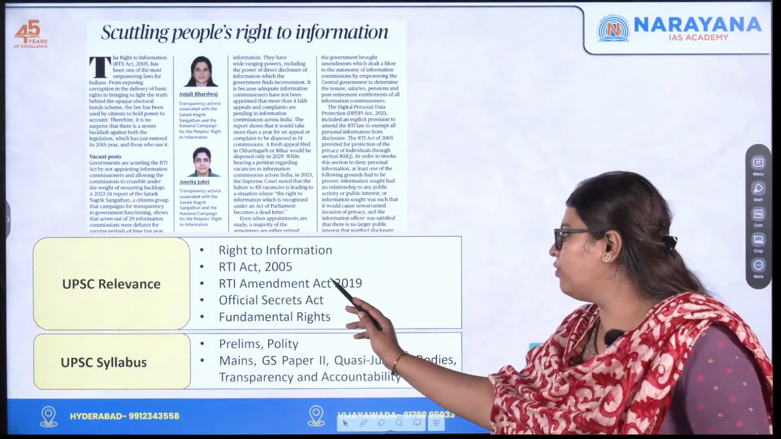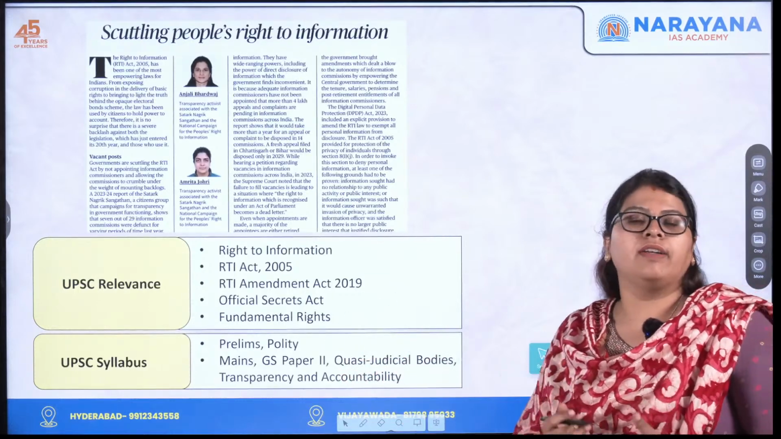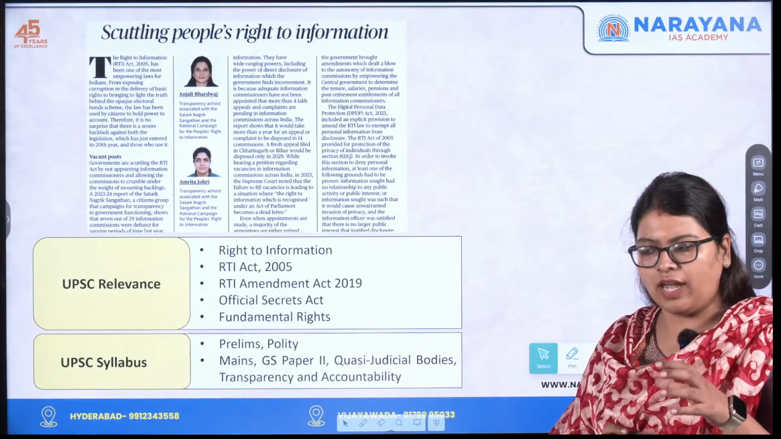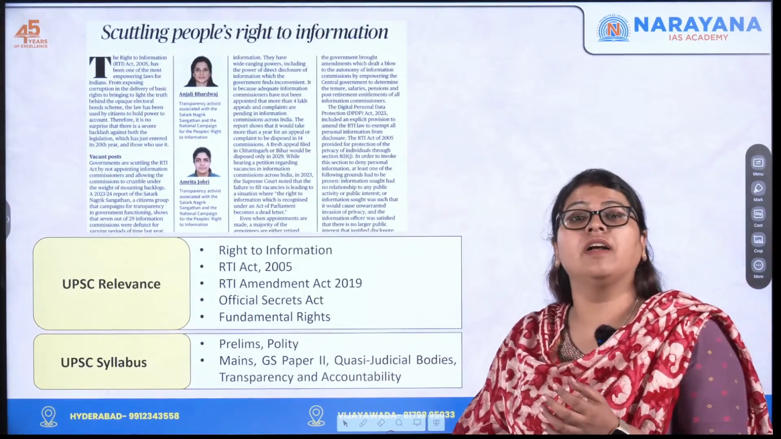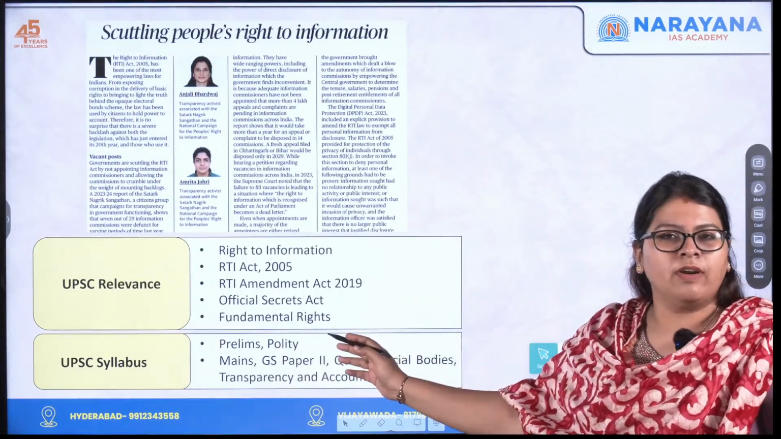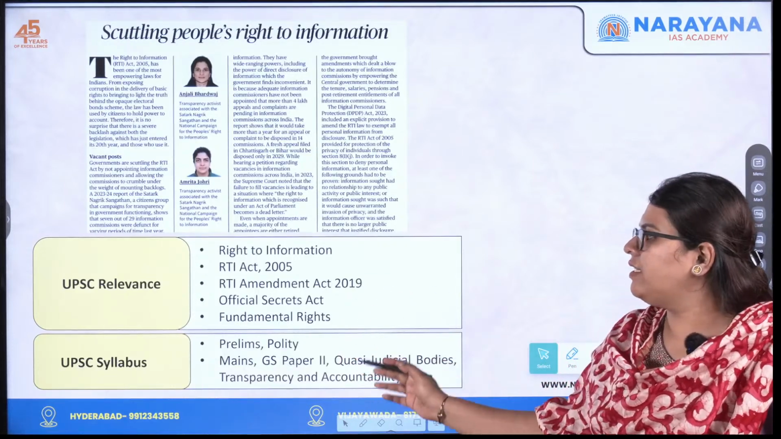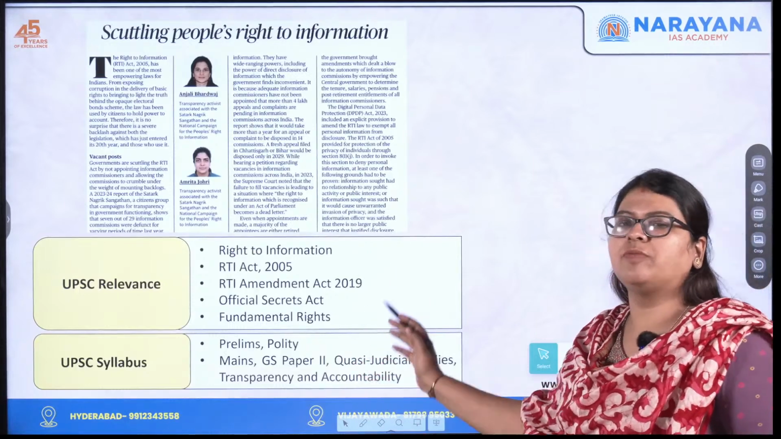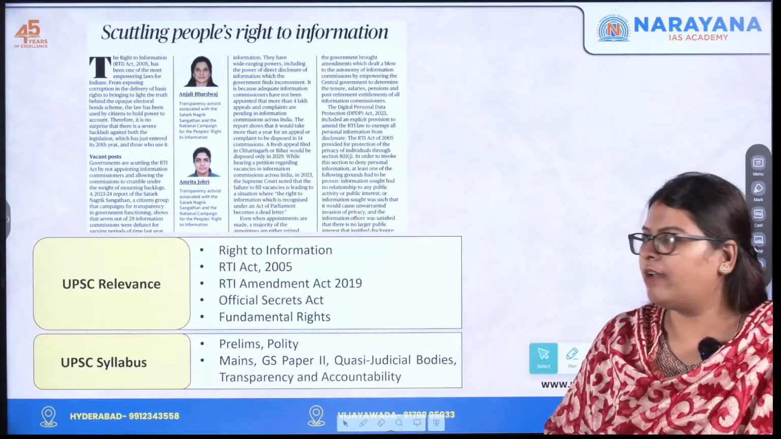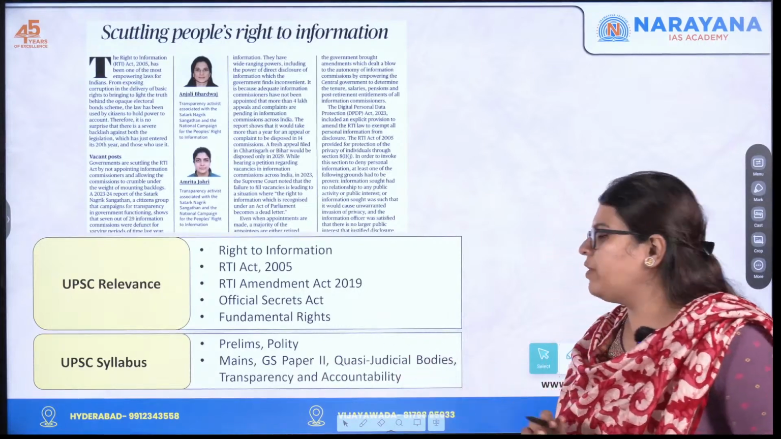information, the RTI Act of 2005, the Amendment Act, and the Official Secrets Act. That is, before the RTI Act of 2005 was implemented, we had the Official Secrets Act. We'll discuss government accountability and transparency, as well as fundamental rights, as Articles 19 and 21 are fundamental rights. Finally, the syllabus relevance of this article is polity in the prelims section, and for the mains perspective it is under GS paper 2, that is quasi judicial bodies, transparency and accountability.